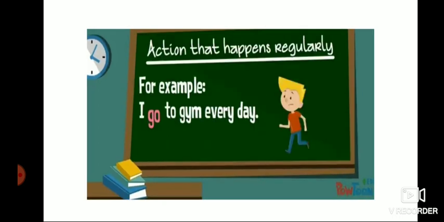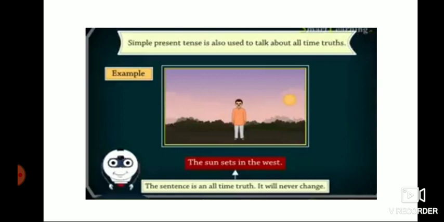An action that happens regularly, you have to use present tense. I go to the gym every day. For eternal truths: the sun sets in the west, the sun rises in the east, the earth revolves around the sun. For eternal truths, you have to use the present verb. The sentence is an all-time truth; it will never change. We can't change that the sun sets in the west. So in that situation you have to use the present verb.